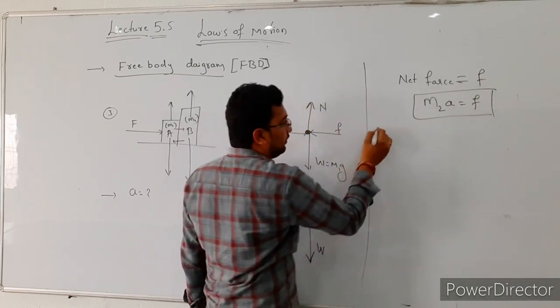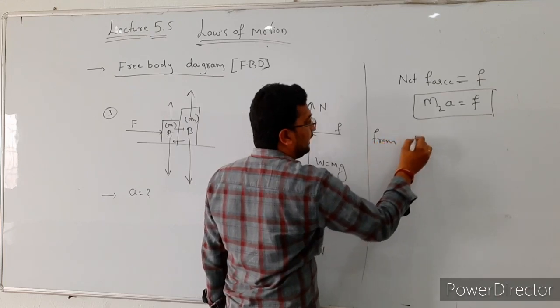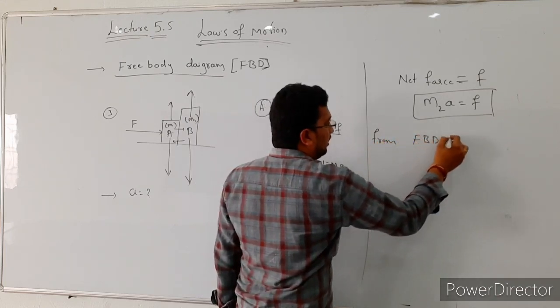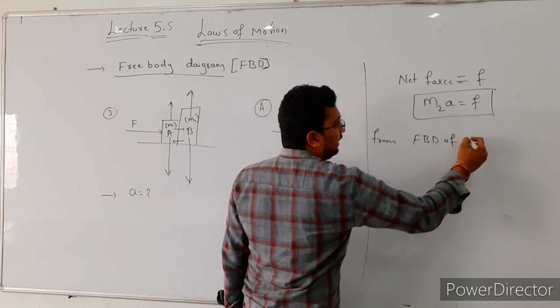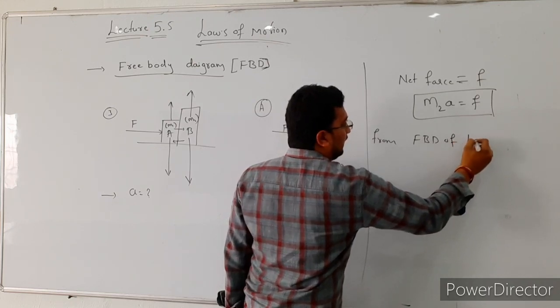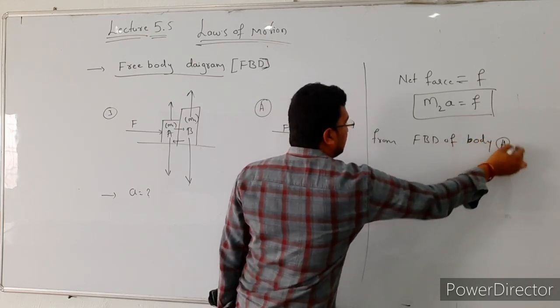So next, from the FBD of the first body, FBD of a body A. Okay, see here.